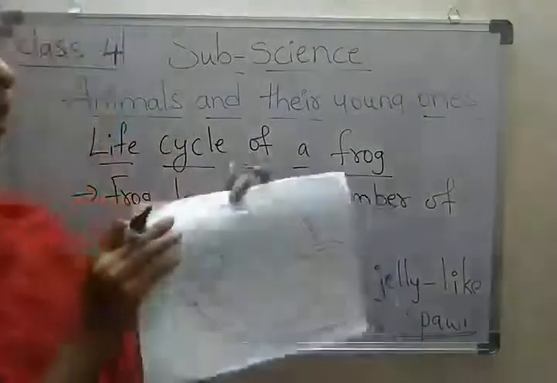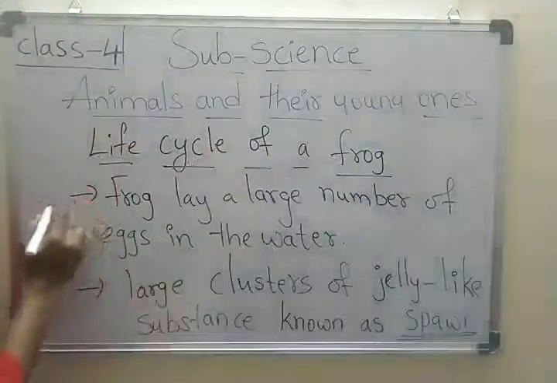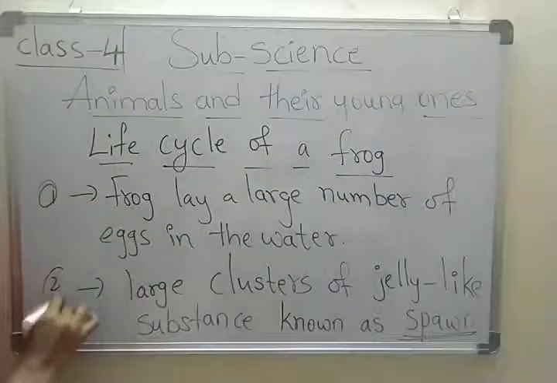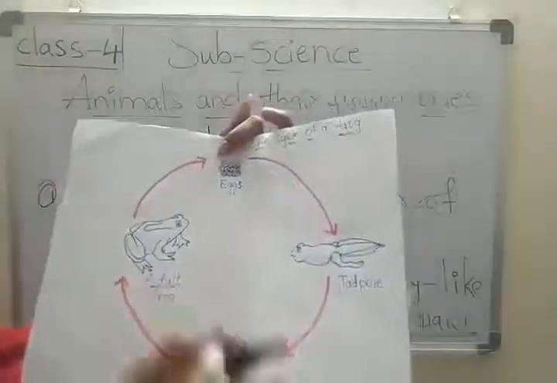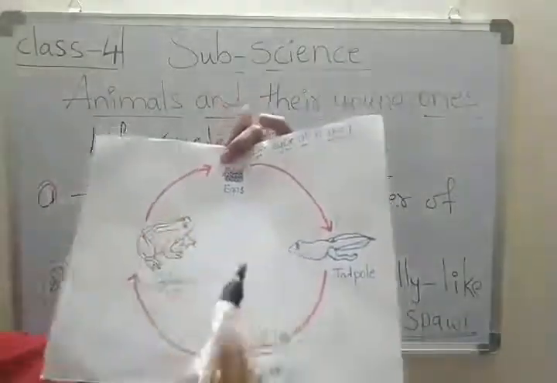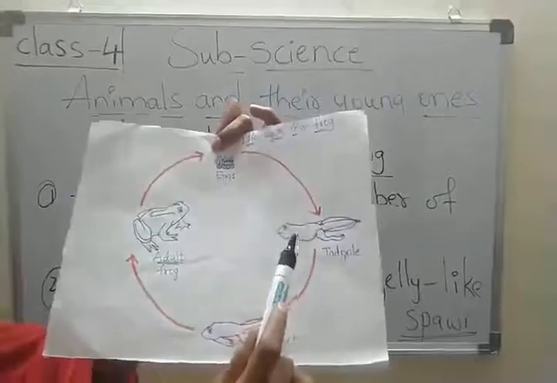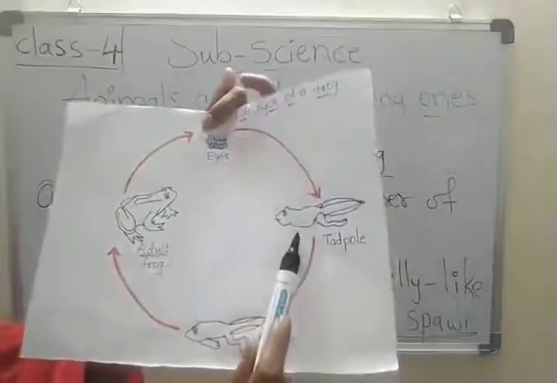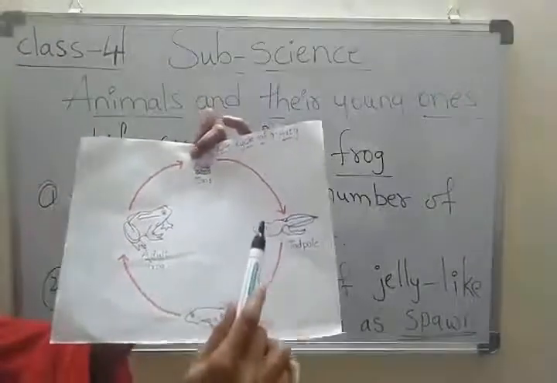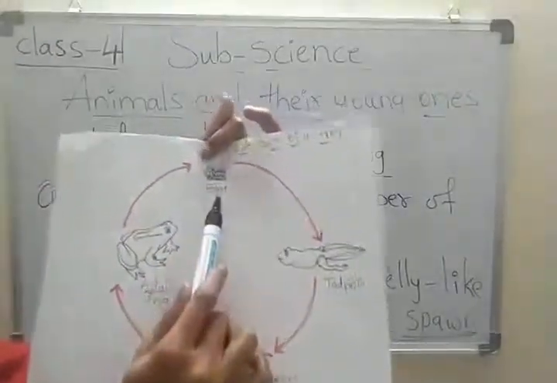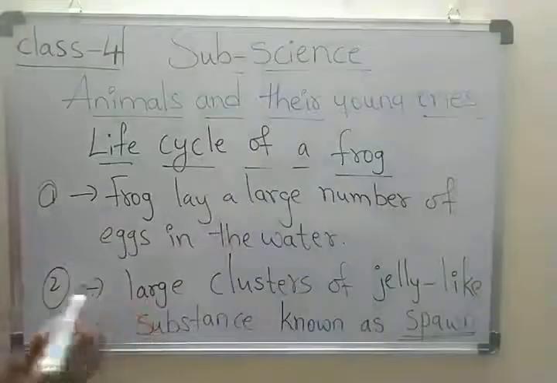Look here. This is the first one and this is the second one. Next, third one. Children, the young ones hatch from these eggs and are called tadpoles.